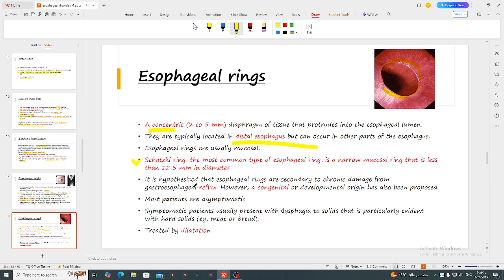The pathogenesis is not clear, but gastroesophageal reflux and congenital or developmental origin have all been proposed. Most patients are asymptomatic. When patients have symptoms, they have dysphagia to solids, especially hard solids, and we treat them with dilatation.